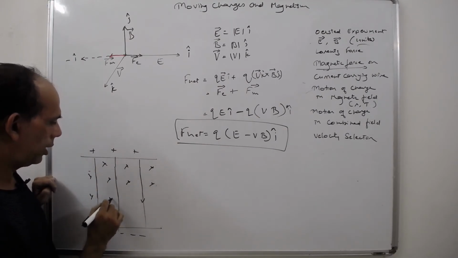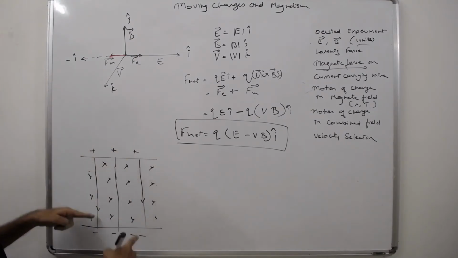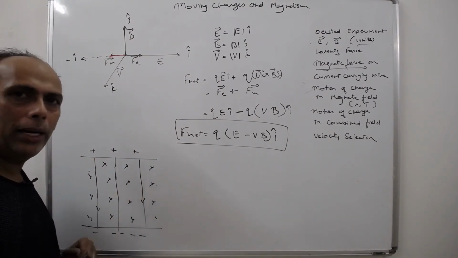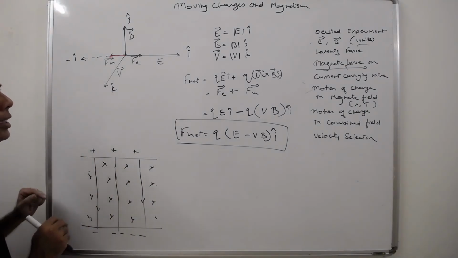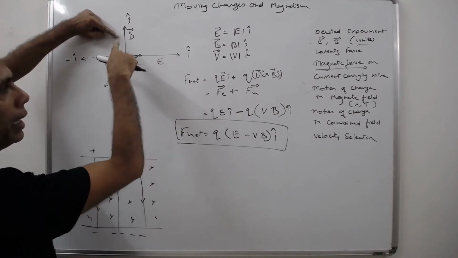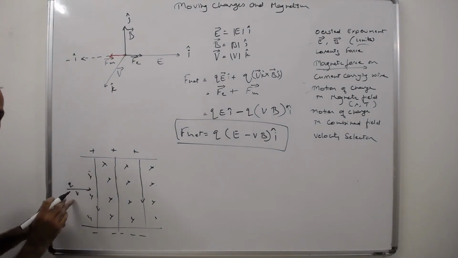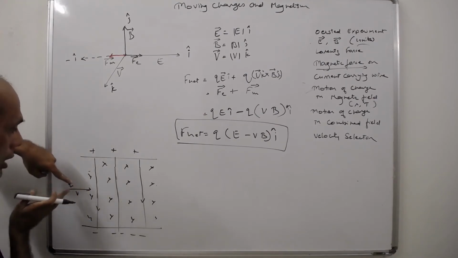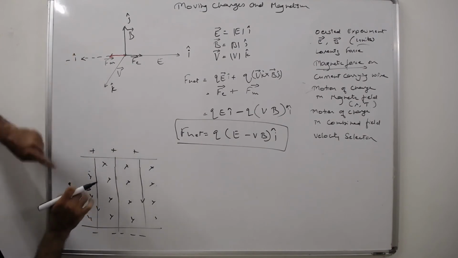It is going inside. Electric field and magnetic field both are perpendicular to each other, right? Now you are taking a charge q with a velocity v, in the direction perpendicular to both of them, the third direction.